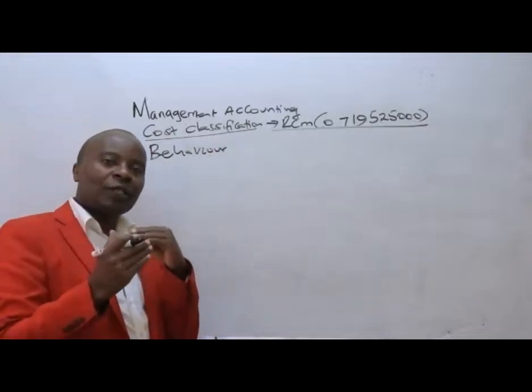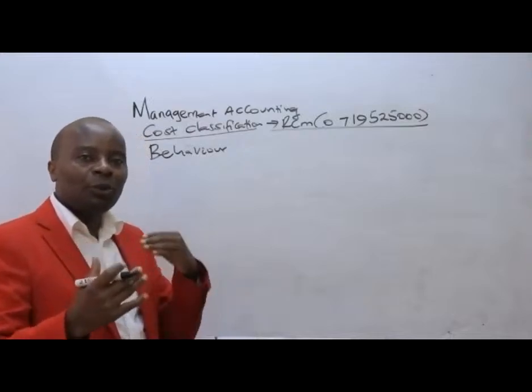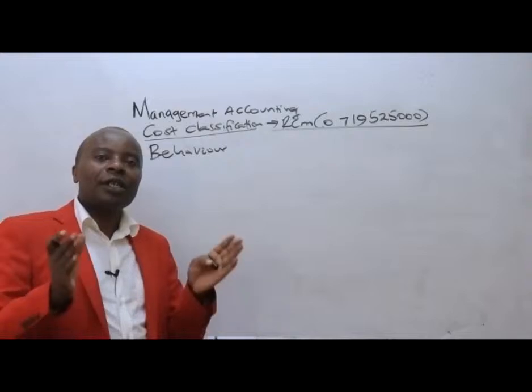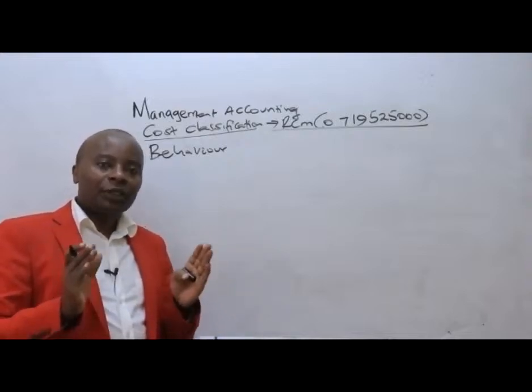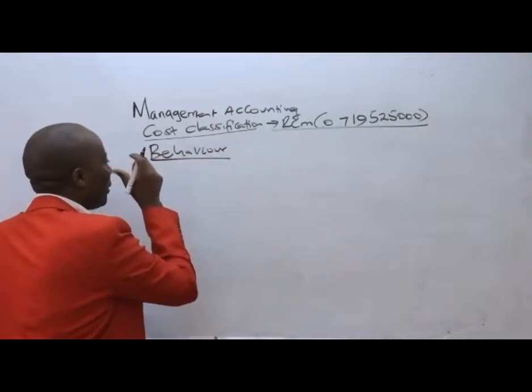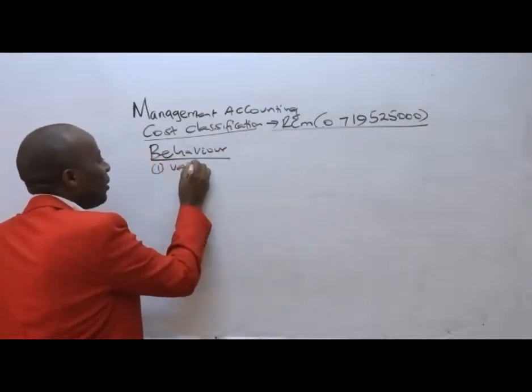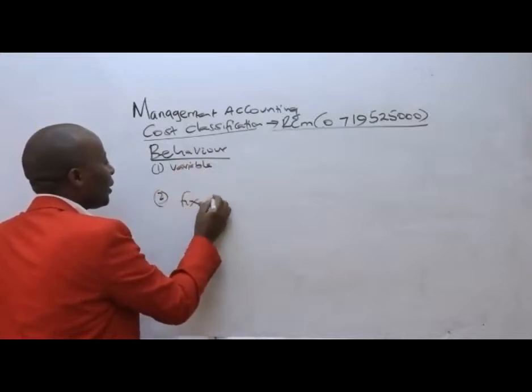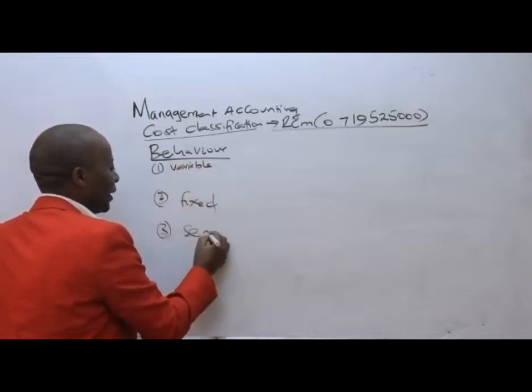You know, there are those costs that change as output changes. There are those costs in this case that are ever static. So in terms of behavioral classification, ladies and gentlemen, we have costs that are variable. We have costs that are permanently fixed. We have costs that are semi-variable.